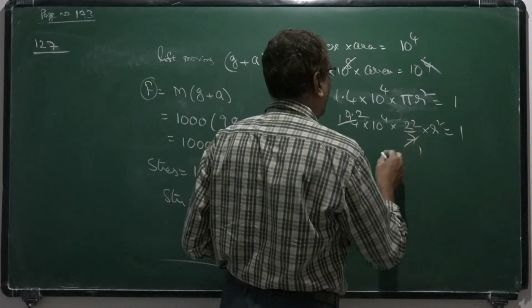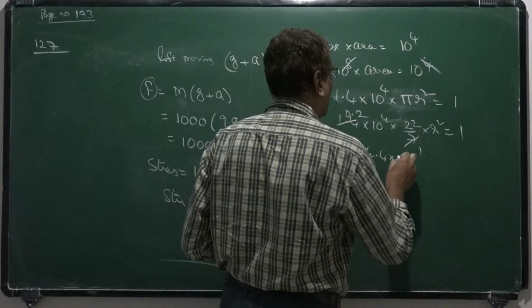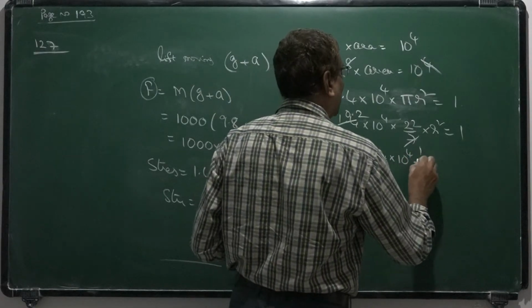That is 4.4 into 10 power 4 into r square.